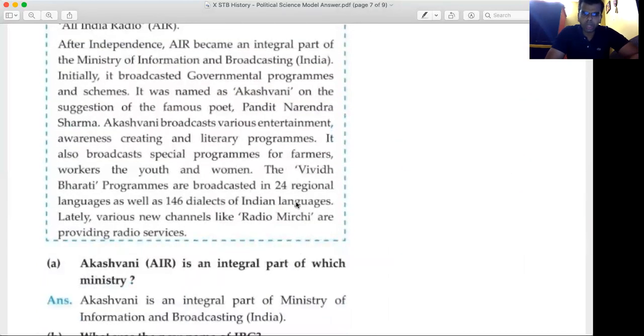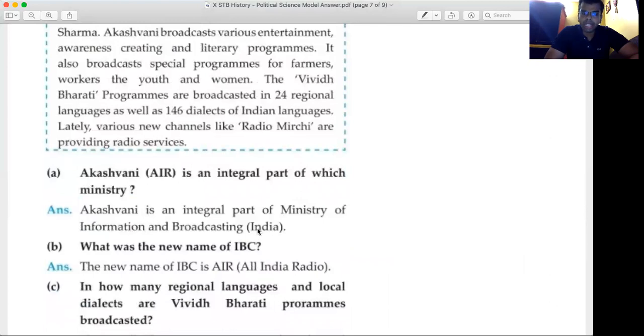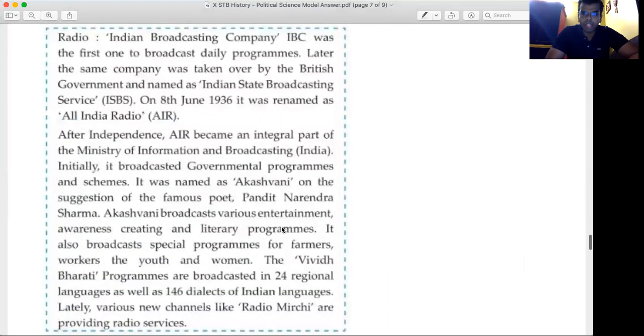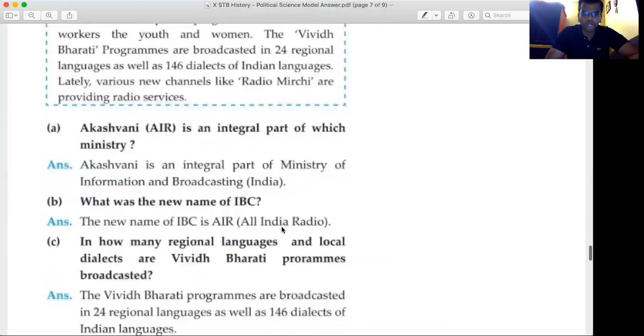The first question, Akashvani, AIR, is an integral part of which ministry? Akashvani is an integral part of the Ministry of Information and Broadcasting, India. Students, if you observe properly, it was a 2 mark question and there were 4 questions. So basically it is half mark each. So for writing Ministry of Information and Broadcasting, India, you will get half mark.